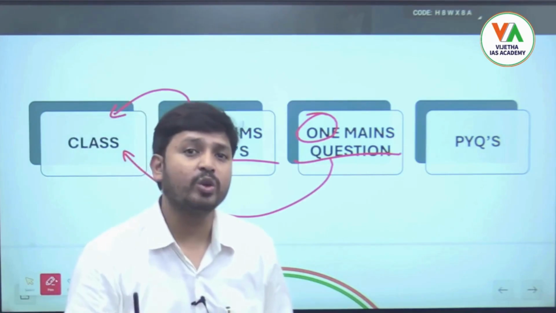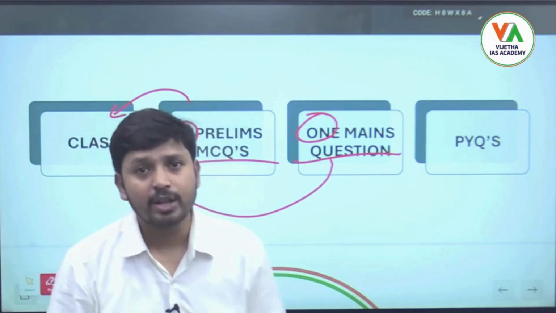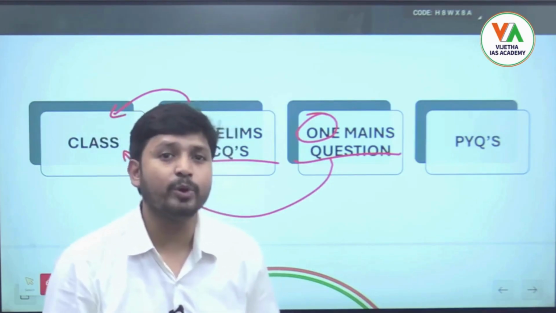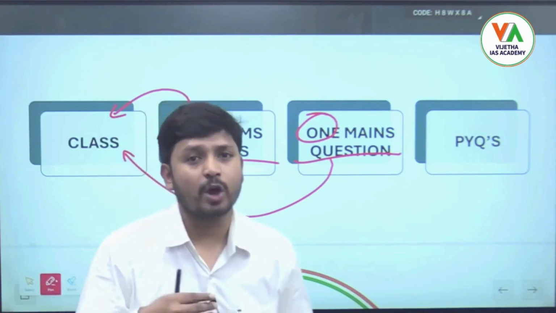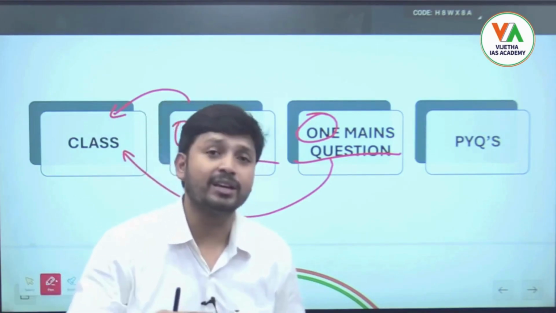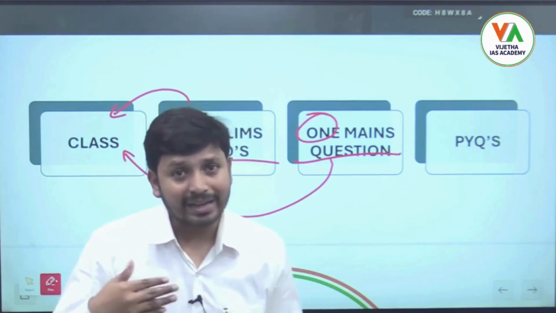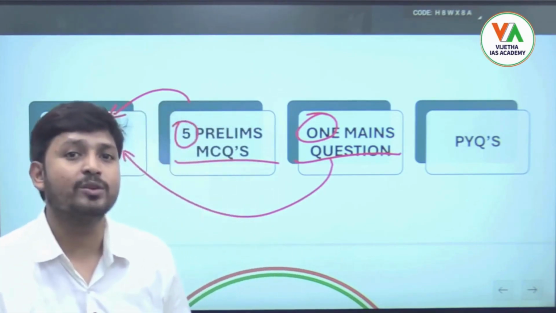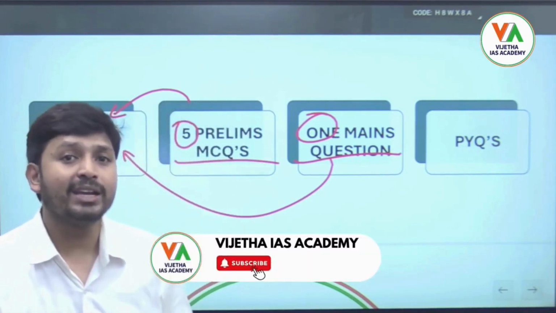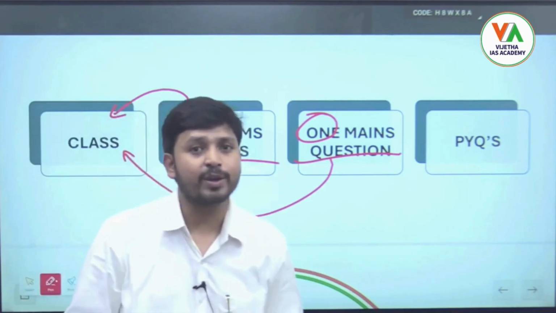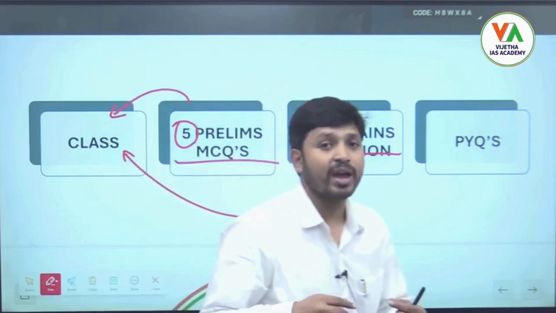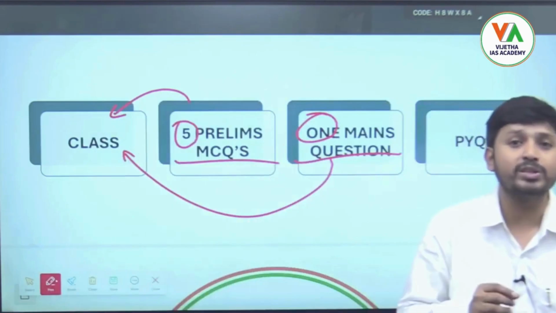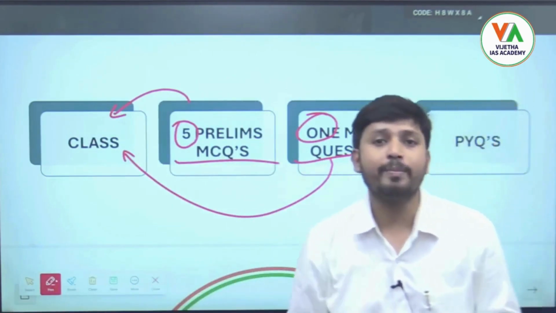So we have to improve our accuracy in prelims. This exercise will help you increase your accuracy, because if you get the questions on the day itself, attempt them, and discuss them the next day, then the clarity of those subjects will further increase. Whatever we have discussed in the class, we also have to know how these topics are asked in mains or prelims, right?